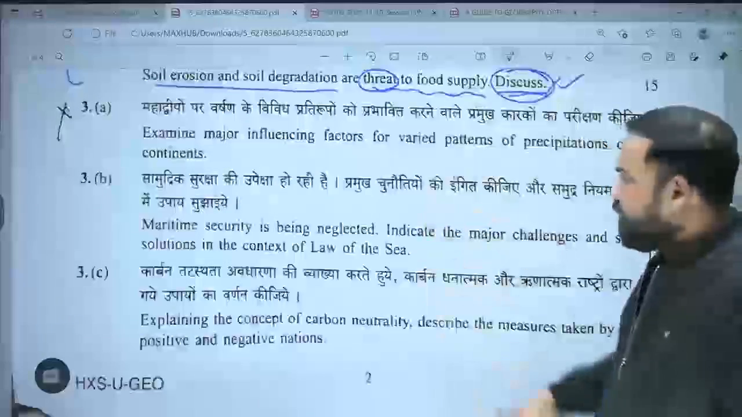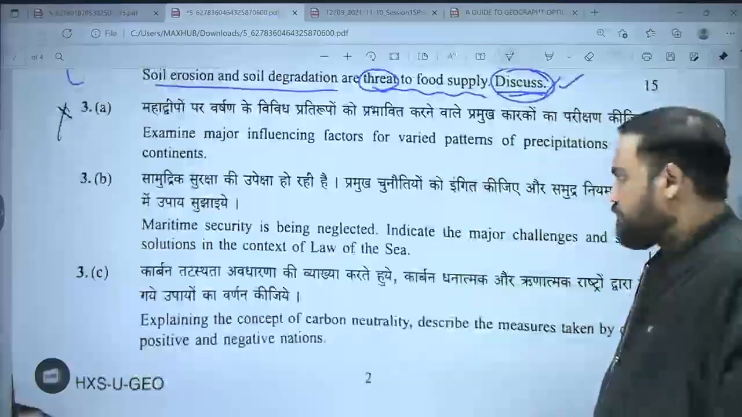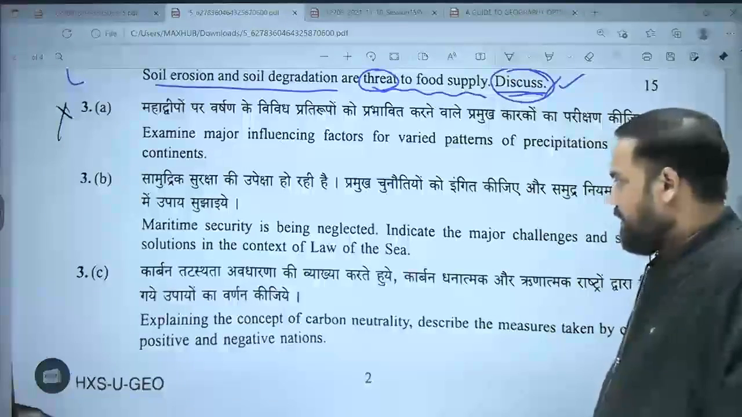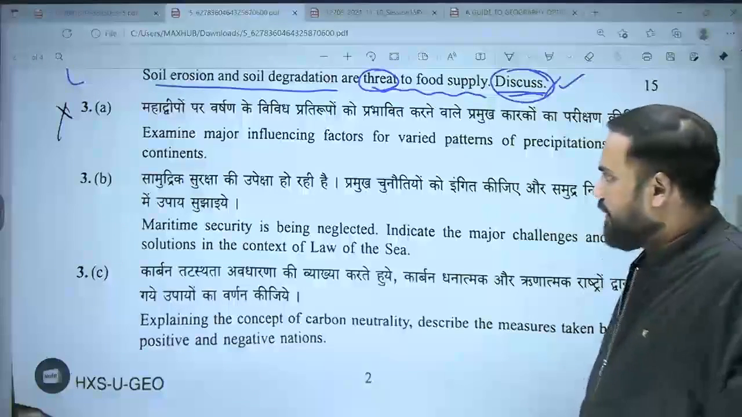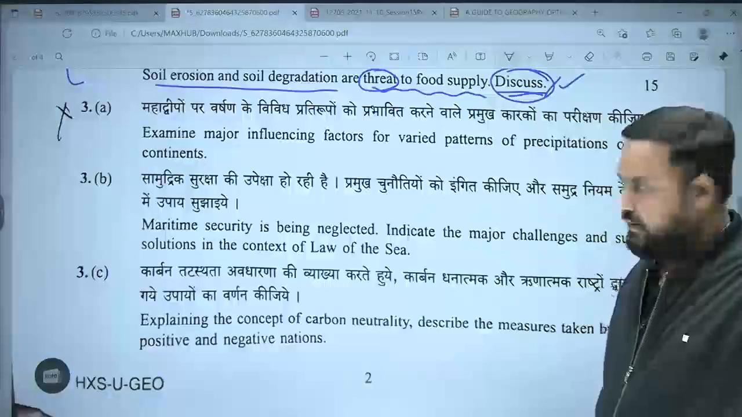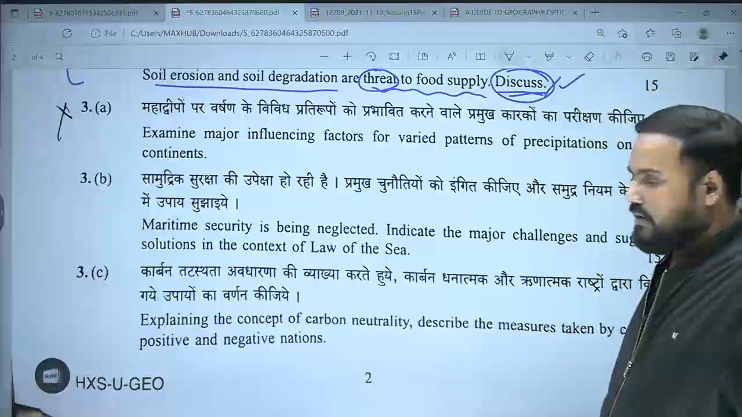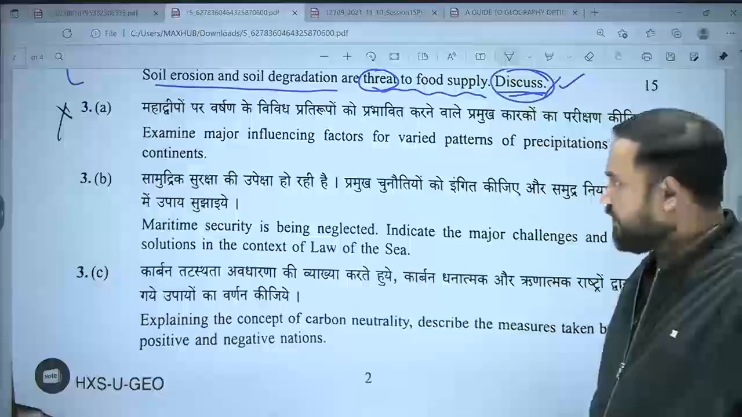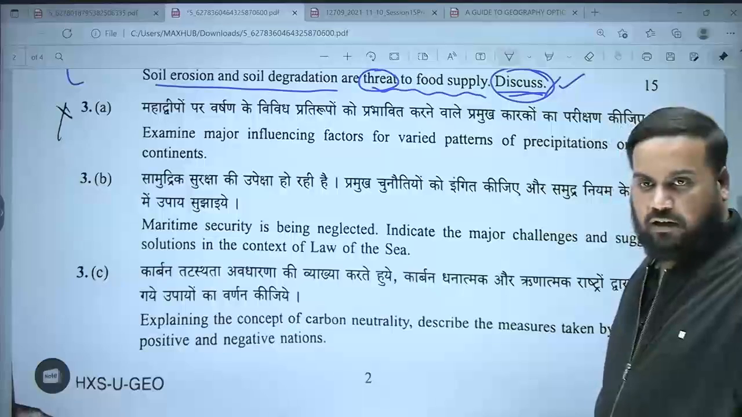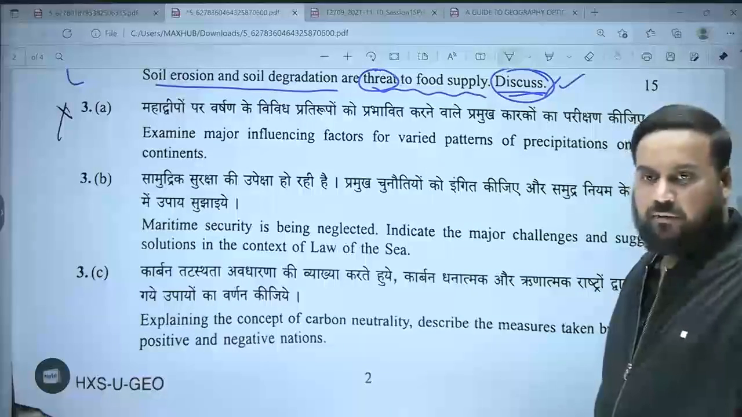Similarly, if we move to question number 3, अगर कोई मेरा स्टूडेंट है तो he will be like little bit compelled after seeing the first question itself. He will be very much compelled कि मैं इस question को attempt करता हूँ. Examine the major factors for varied patterns of precipitation on the continent. और अगर July batch you have seen climatology, do you remember we talked about 2 category of factors, zonal factors, non-zonal factors. उस तरह से अगर तुम इस आंसर को लिखते हो, can you imagine how much the examiner will be impressed by your writing?